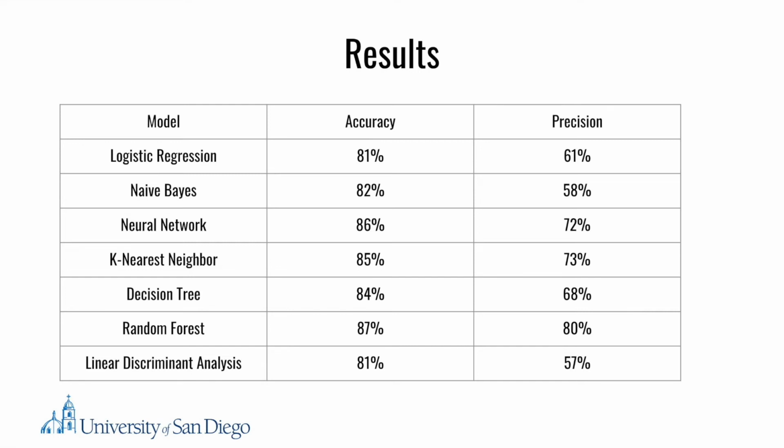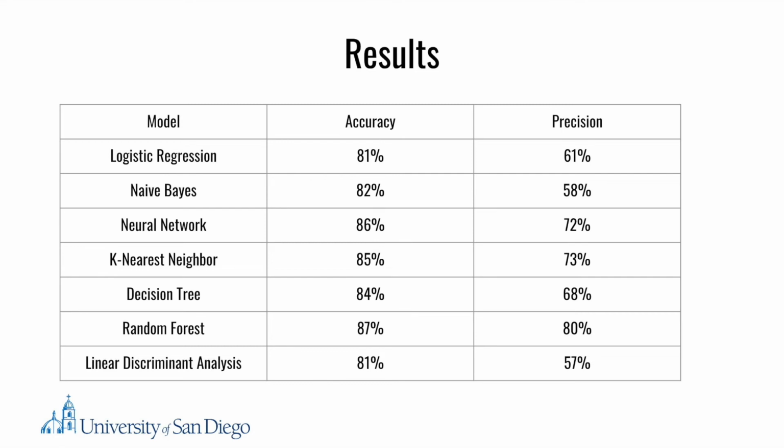From the table, we can see that the random forest model outperformed every model with both the highest accuracy, 87%, and highest precision of 80%. Following the random forest model, the k-nearest neighbor and neural network models had the second and third highest precision scores of 72% and 73%. Despite also being a tree-based model like the random forest, the decision tree yielded a significantly